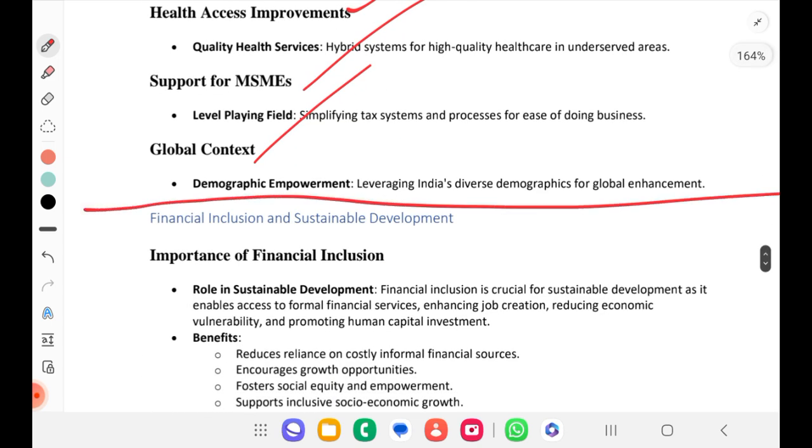You need not keep practicing different terminologies for the same point. Practice some 5 points like holistic integrated approach, sabka saath sabka vikas, minimum government maximum governance, vocal for local. Use these kinds of terms rather than repeatedly practicing a lot of unnecessary stuff, right?